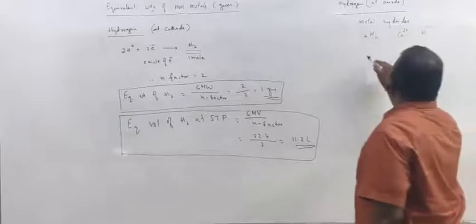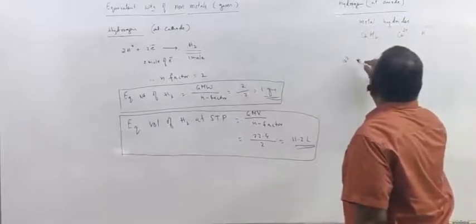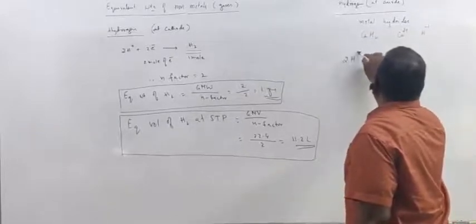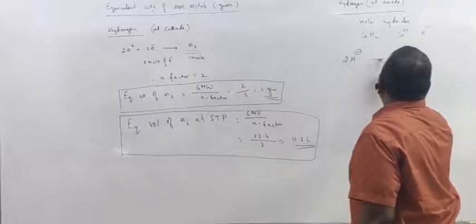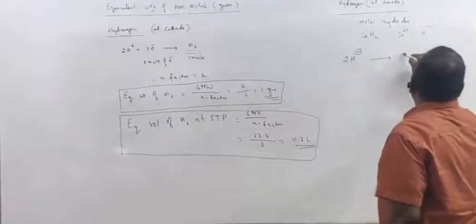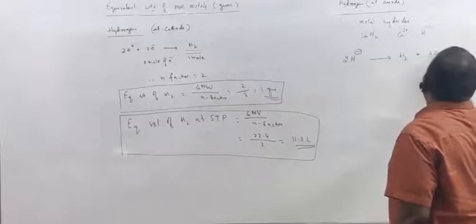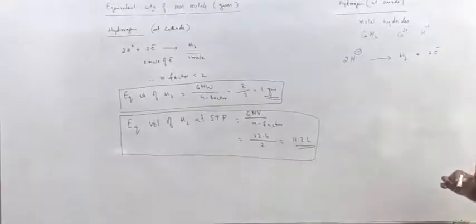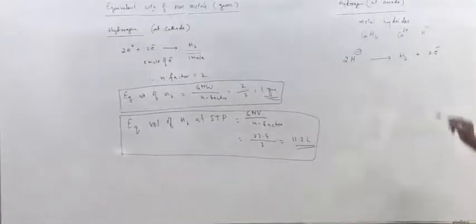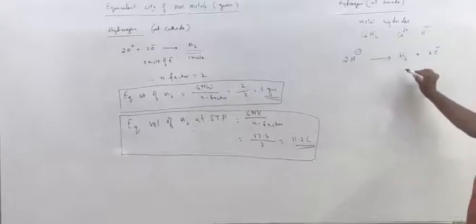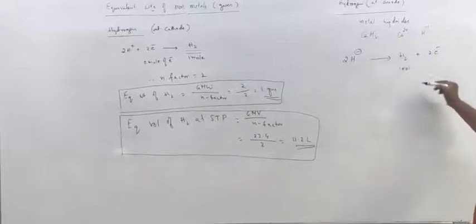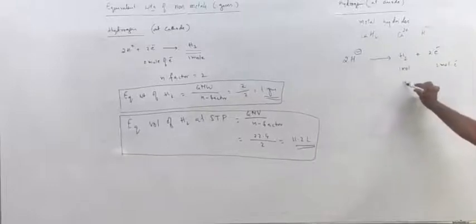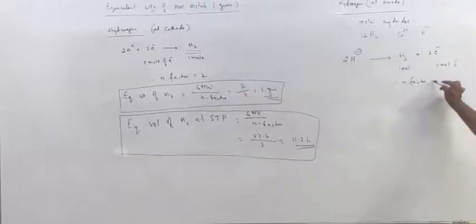Now, at anode, 2 H- ions discharge and liberate hydrogen gas by the transfer of 2 electrons. So H- ions will discharge at anode, hydrogen gas is liberated. Now 1 mole hydrogen gas is liberated by 2 moles of electrons. Therefore, N factor again 2.